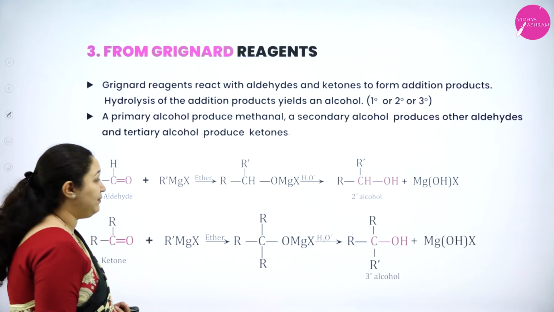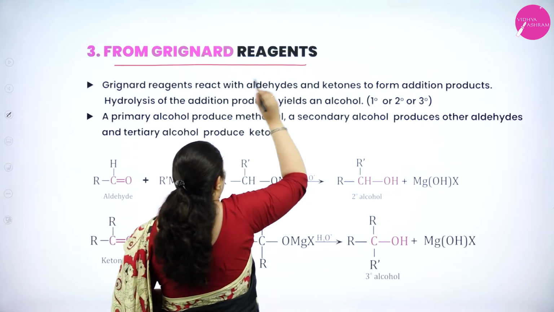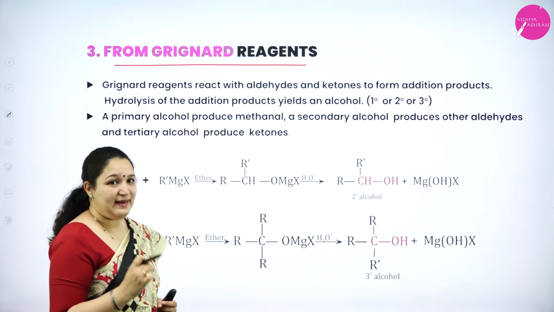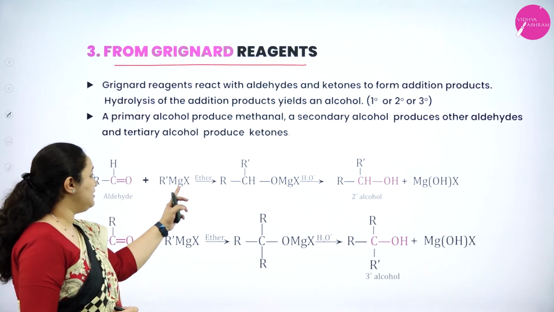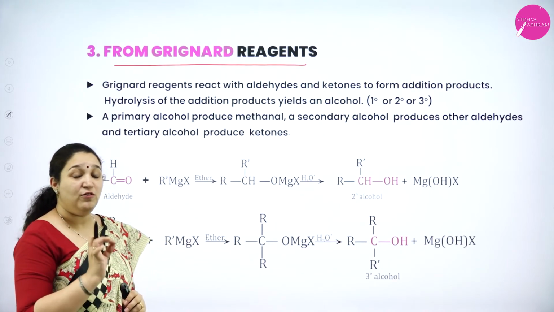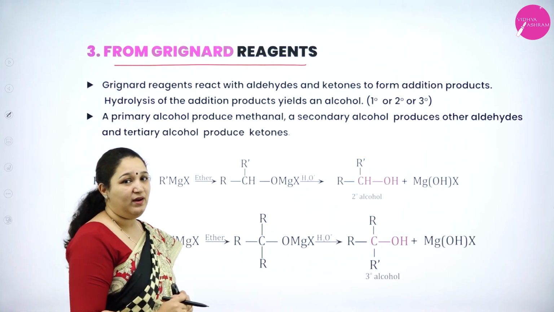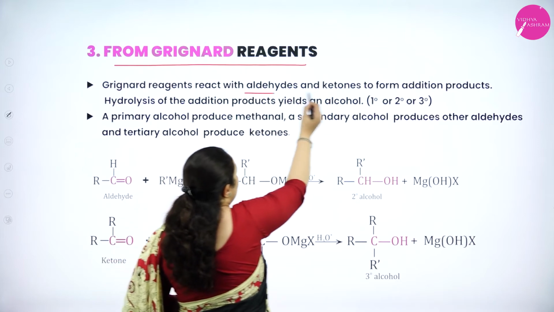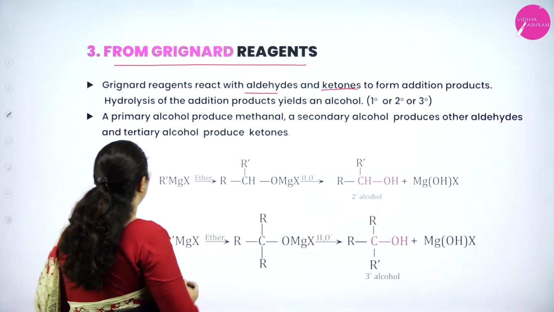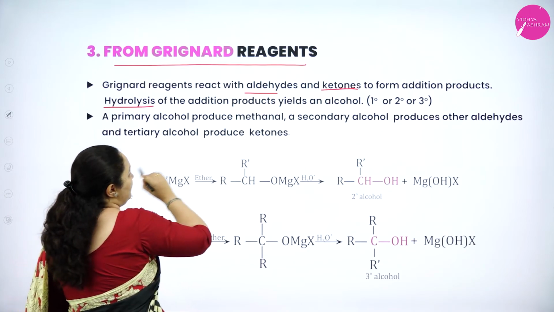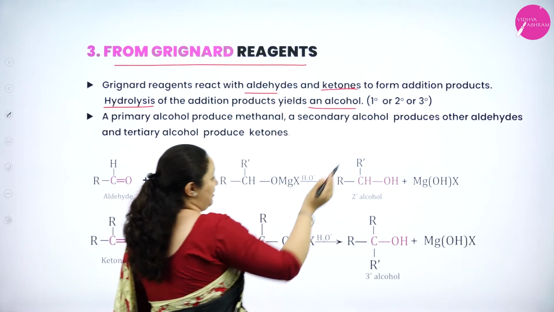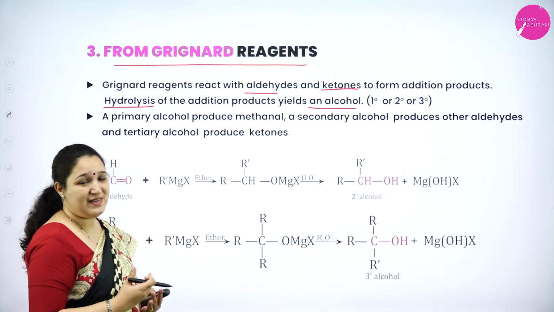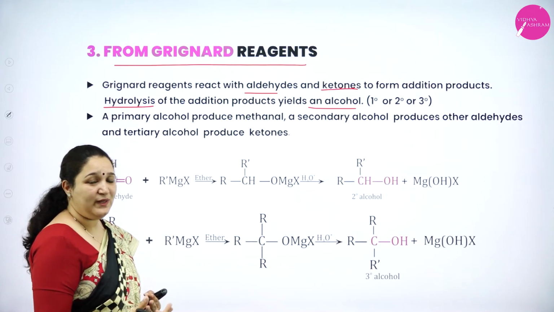The third method of preparation is from Grignard reagent. What is Grignard reagent? Alkyl magnesium halide. Correct, no? Alkyl magnesium halide is called Grignard reagent. From Grignard reagent also we can prepare alcohols. How exactly? See, when Grignard reagent reacts with aldehydes and ketones, they form addition products. When we do hydrolysis of the addition products, we get alcohol. We can get primary alcohol, secondary alcohol or tertiary alcohol depending on what exactly we are taking for reaction with